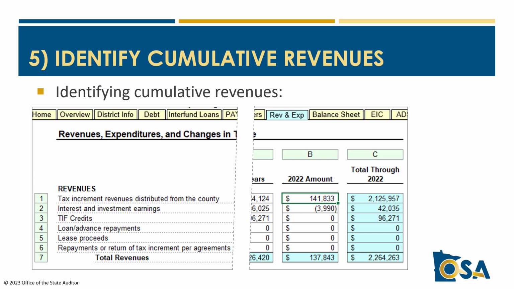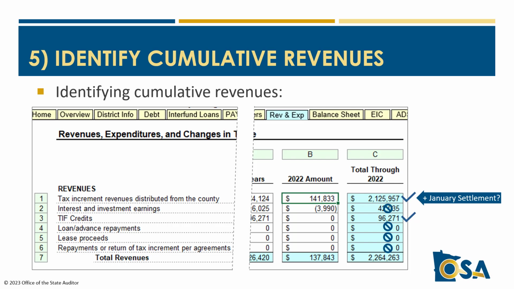In the previous video, we identified the details of what is included in the measure of cumulative tax increment revenues. To refresh, we'll look at the revenues reported on the annual reporting form. Cumulative tax increment revenues include the tax increment revenues distributed from the county, and include the subsequent January settlement distribution, if any, if not already included, and also include reimbursements of TIF credits, but do not include the other revenues that are also identified as tax increment.